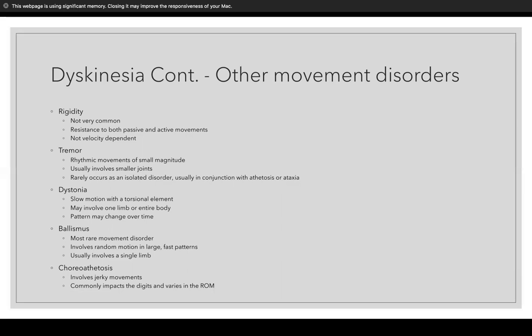Dystonia is slow motion with a torsional element that may involve one limb or the entire body, and the pattern may change over time. Ballismus is the most rare movement disorder, involving random motions and large, fast patterns, usually involving a single limb. And then choreoathetosis involves jerky movements and usually impacts the digits and varies in its range of motion.